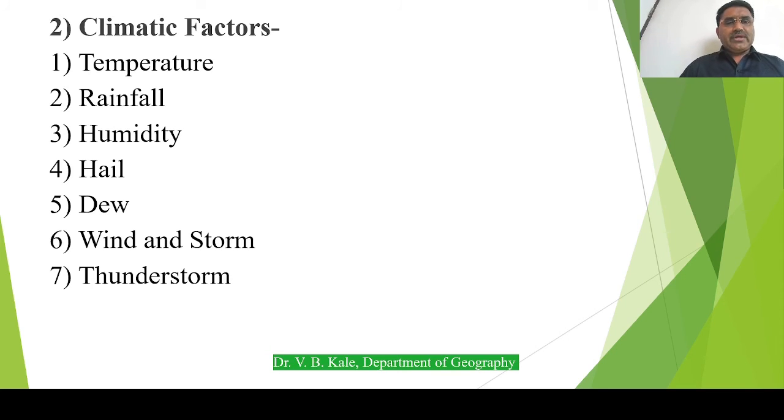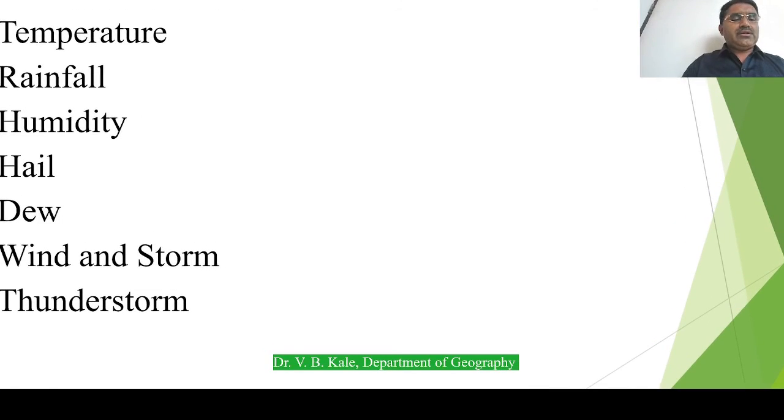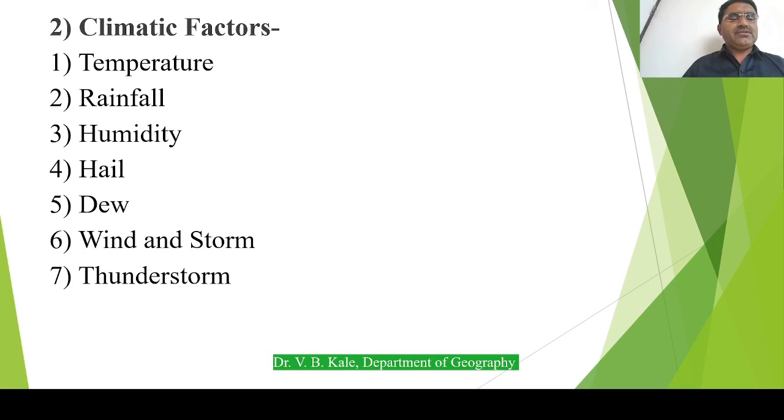Next one is hail. As we know, hail is harmful for any crop, but if there is no crop in the field and there is a hail, then there is no issue. But if the hail occurs at the time of the ripening stage, fruits and flowers get cracked and damaged, and farmers get affected by the hail. This is how hail is harmful for agriculture.